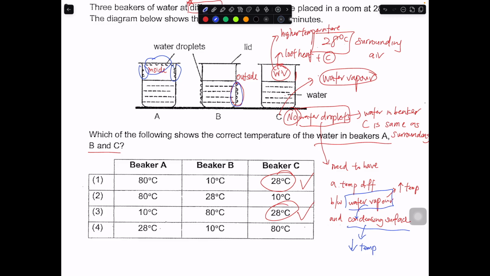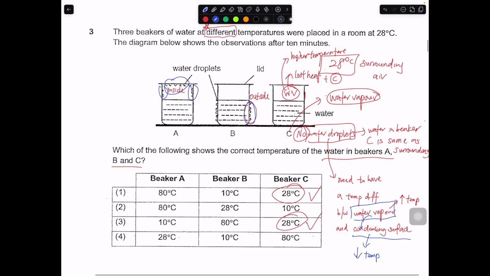Okay, so the trick is once you see the water droplets on the outside, the water inside must be way colder than the surrounding. So this one must be cold water. Okay, this one must be cold water. This one must be hot water. Okay, maybe I'll put hot, cold. Maybe I use colors. Cold water, hot water. It must be this.